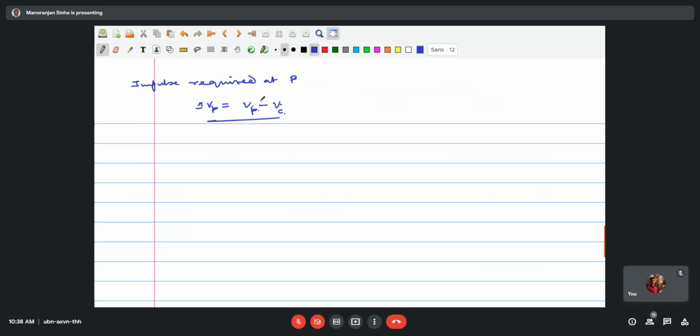And in that, V infinity is required. Without that, you cannot solve the problem. Where Vp square equals V infinity square plus 2 mu times 1 by rho 0 minus 1 by rho. And Vc equals the square root of mu by rho 0.